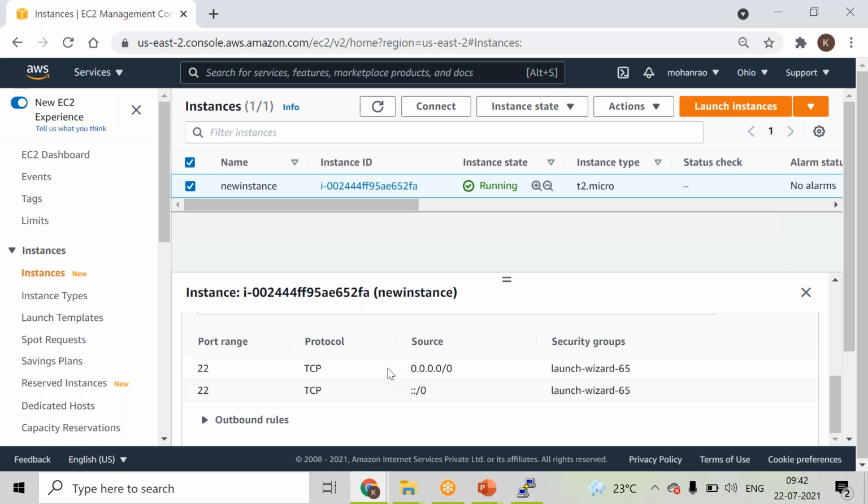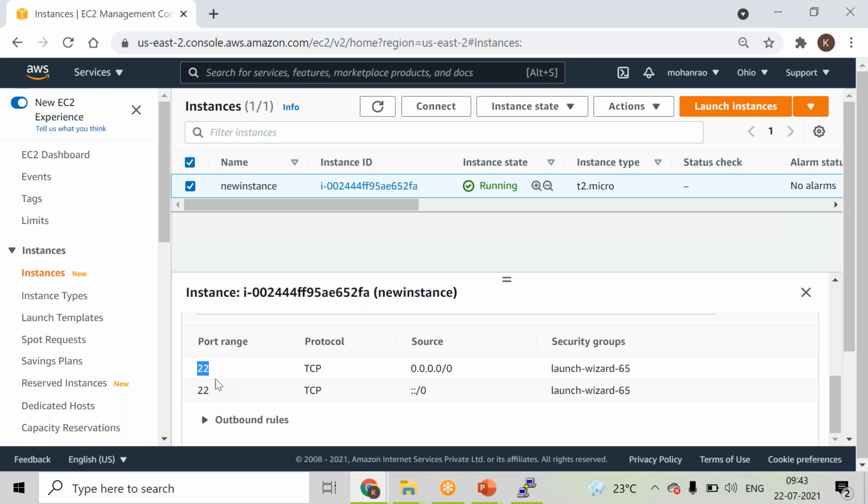So for a particular server or any kind of application, the traffic flow is majorly in two different categories. So one is the inbound traffic and the other is the outbound traffic, right? So inbound traffic is nothing but whatever the outside users are there, how they can connect to your environment, right? Suppose there is a port called 22, right? So as we have discussed, 22 port is useful for us to get connected to the Linux environment. So if I want to connect to a Linux server, for the EC2 instance I launched, port 22 has to be there. So this is the default rule. If it's not allowed, I will not be able to connect, right?